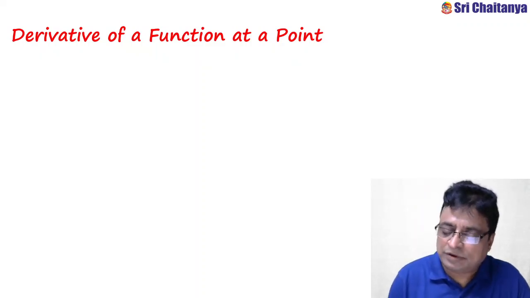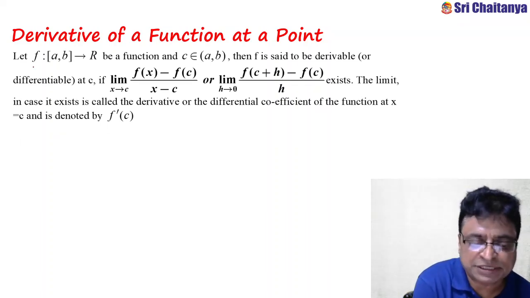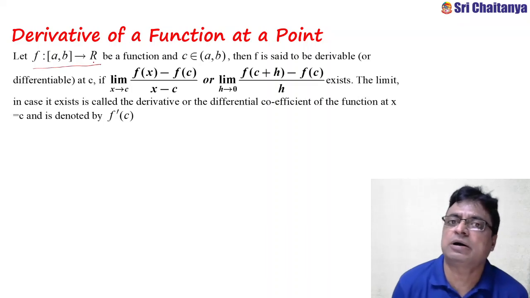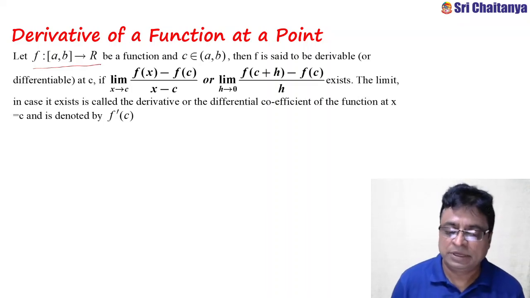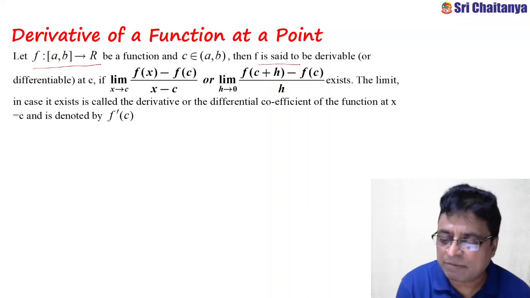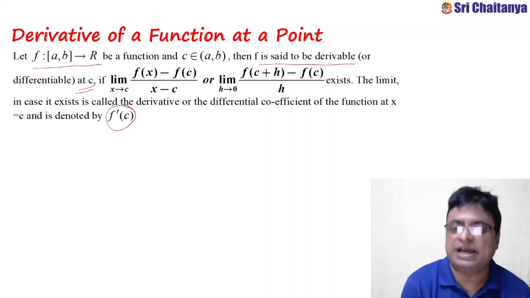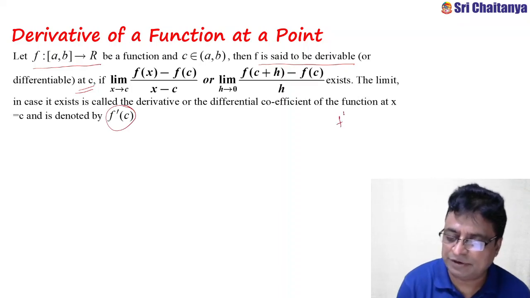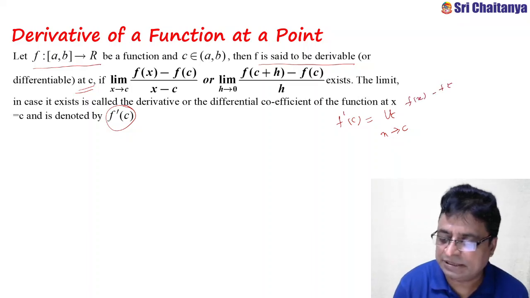See, the definition of the derivative of a function at a point is like this. Suppose f is a function defined from the closed interval [a,b] to R, where R is the set of real numbers, and c is any point in the domain. f is said to be derivable at the point c, and symbolically that is denoted with f'(c), where f'(c) is equal to limit x tends to c of (f(x) minus f(c)) by (x minus c), provided this exists.